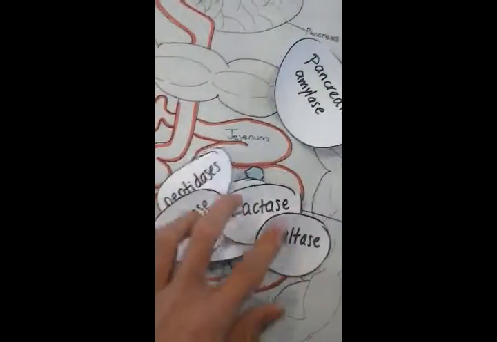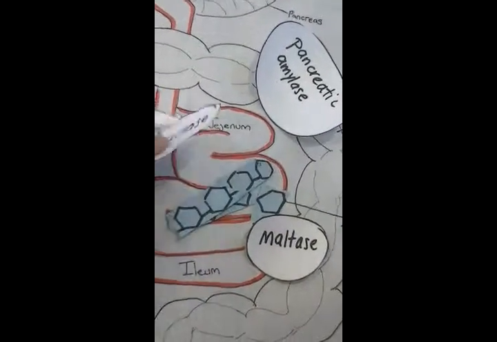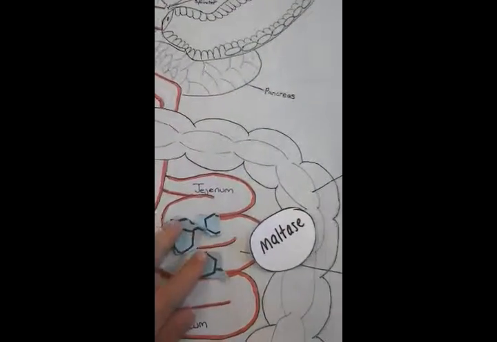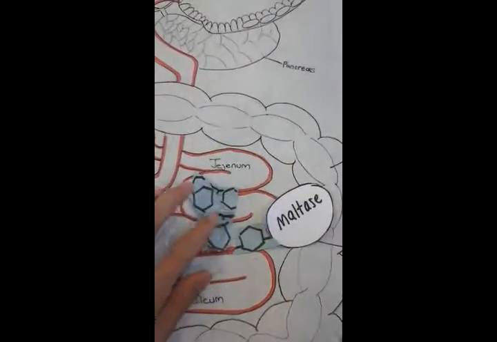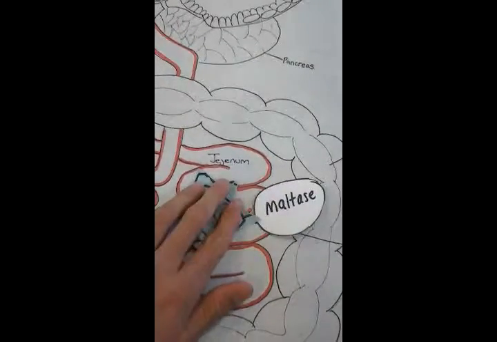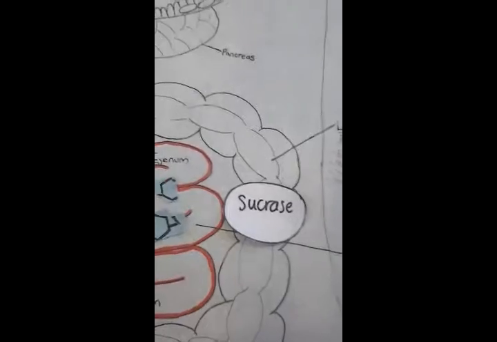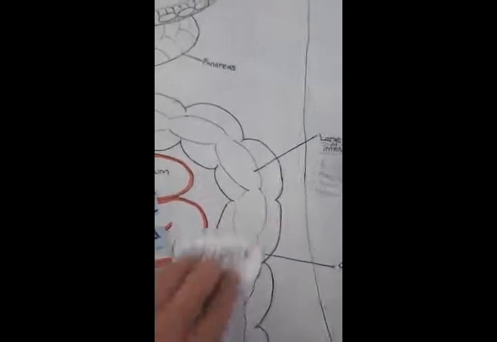The maltase digests the maltose into 2 glucose molecules. The sucrase digests the sucrose into glucose and fructose. The lactase digests the lactose into glucose and galactose.